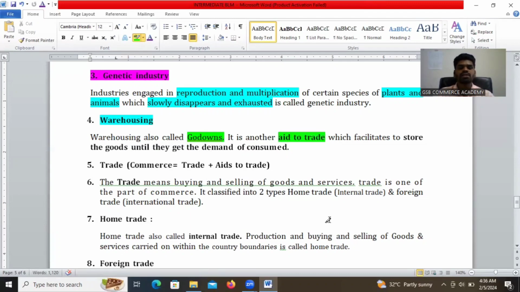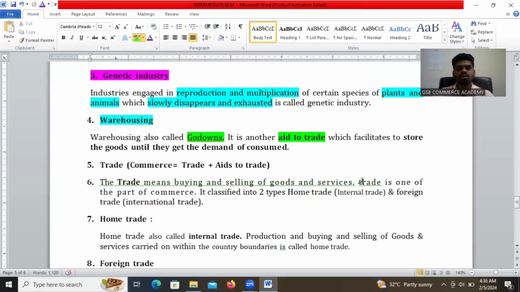There are several types of aids to trade of commerce, for example transportation, warehousing, advertising, banking. These are all aids to trade. Warehousing is also one of the aid to trade types.